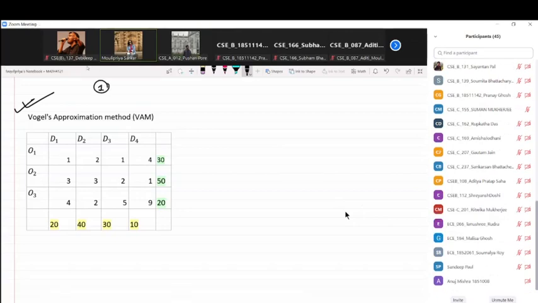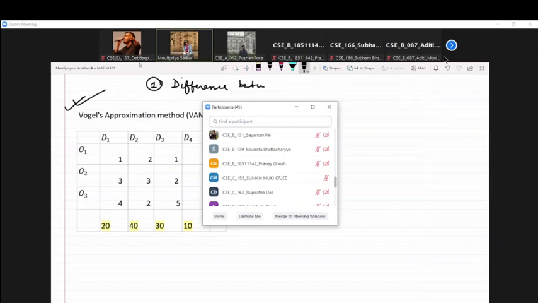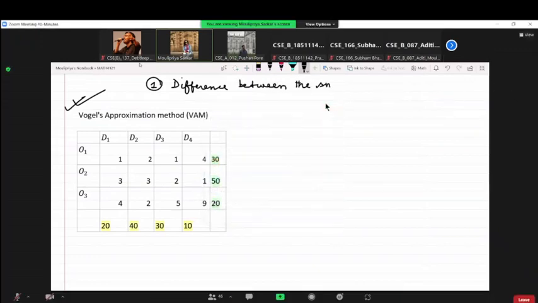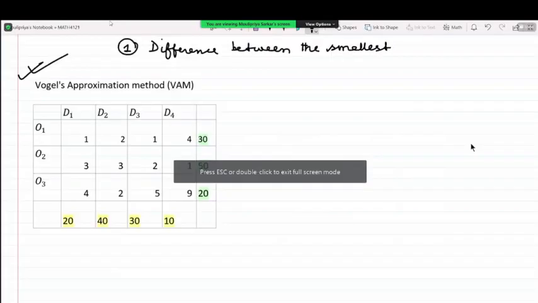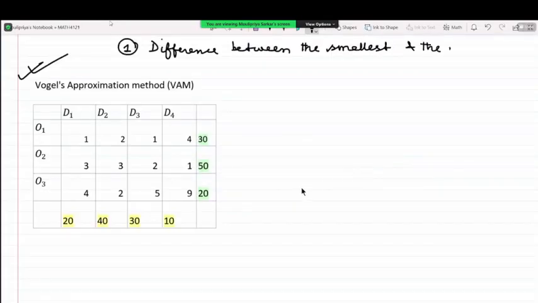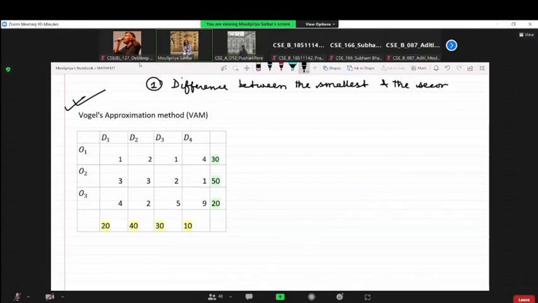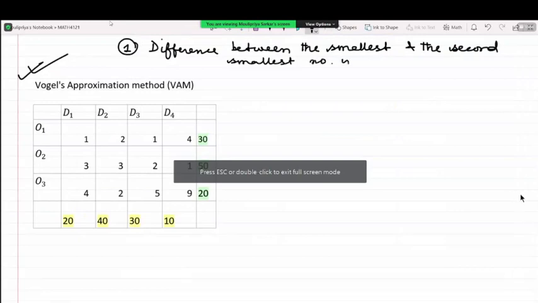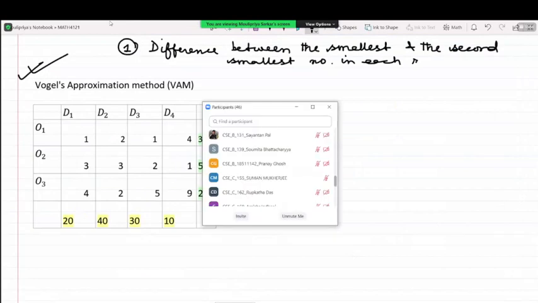I'm finding out the difference between the smallest and the second smallest number in each row and each column.